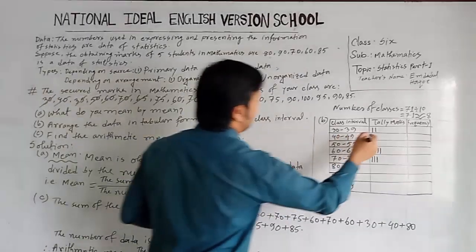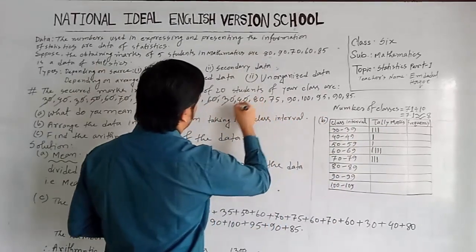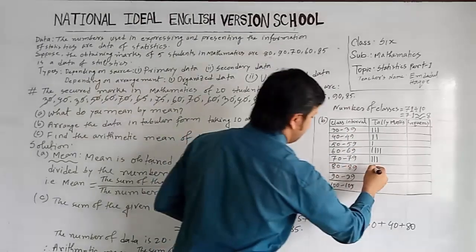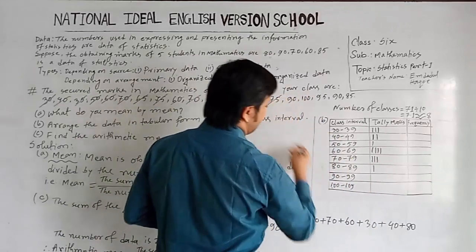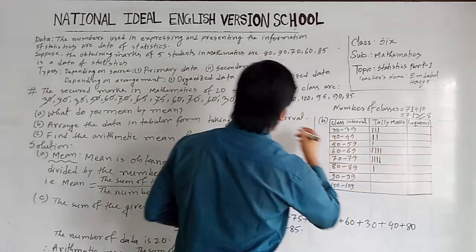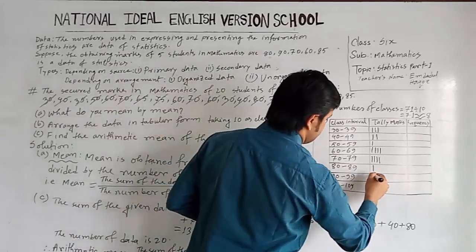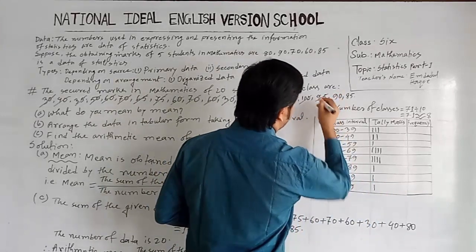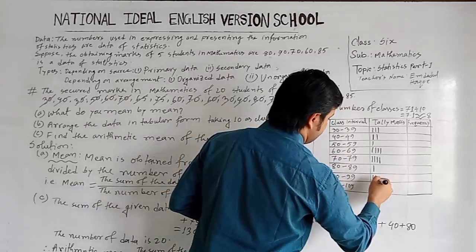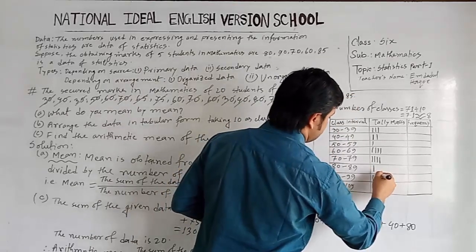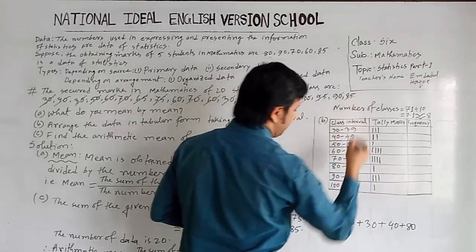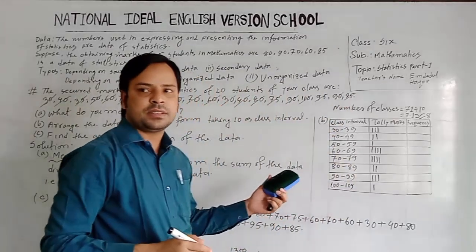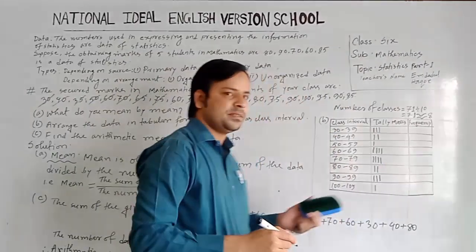Then 30, so we have to go to the first class again. 40, here is 40 in second class. Then 80 is here. Then 75 is here. Then 90, here is 90. Then 100 is in the last class. 95 is here. 90 also is here. 85 is here. Now we can count the tally marks and we'll get the frequency.